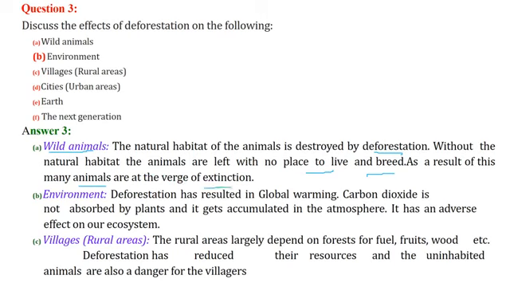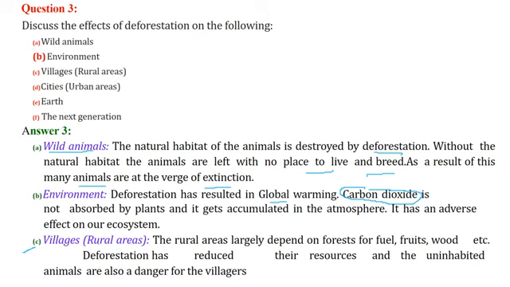Environment. Deforestation has resulted in global warming because carbon dioxide is increasing. Fewer trees means less carbon dioxide intake, because trees take in carbon dioxide for photosynthesis. Now there are fewer trees, so carbon dioxide will accumulate more, and it has an adverse effect on our ecosystem.